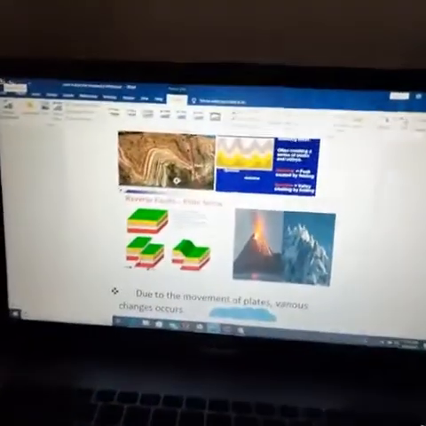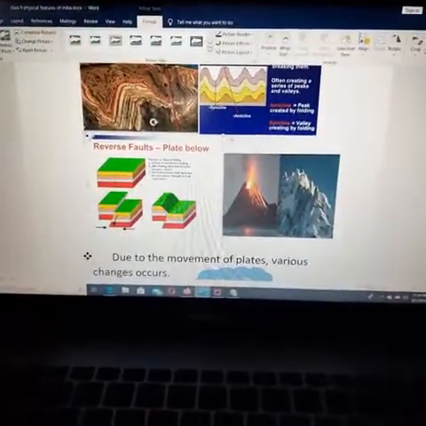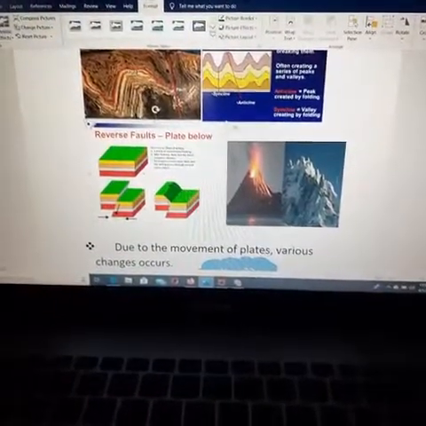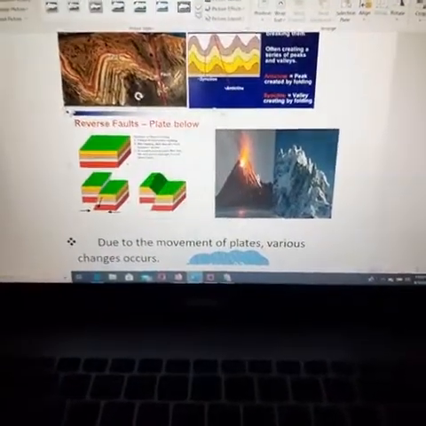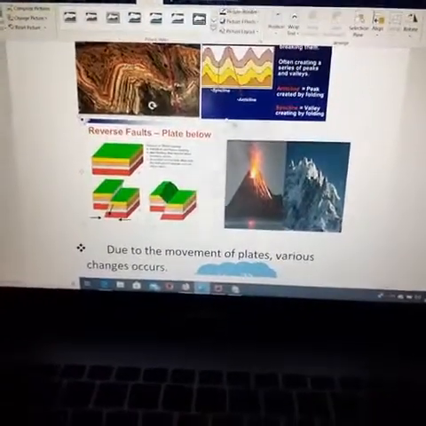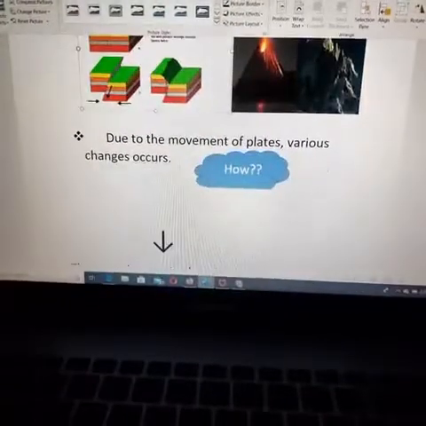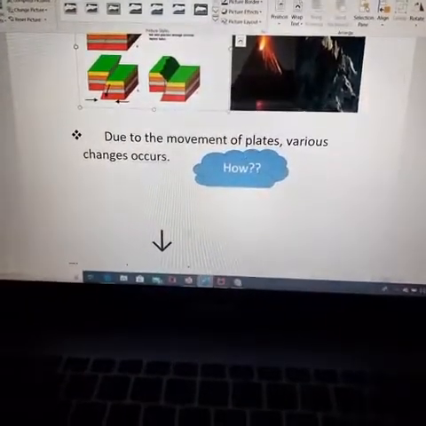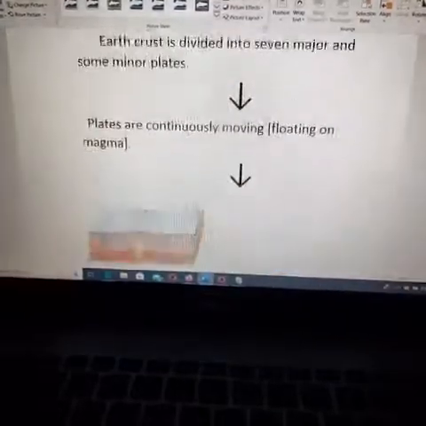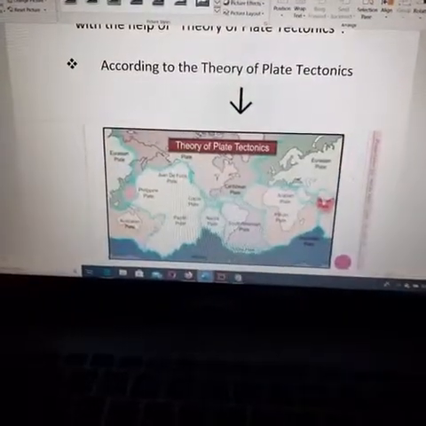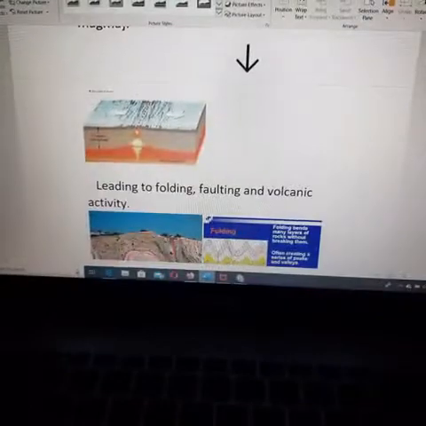Faulting in the sense these 2 blocks will be cracked and they may move, one becomes down and one becomes above. This is called faulting. Okay. The next is volcanic. From the volcanic you can see eruptions will happen, and based on this mountains may also form, children. Next is due to the movement of the plates. Movement in the sense these plates will be moving deep under the magmas.